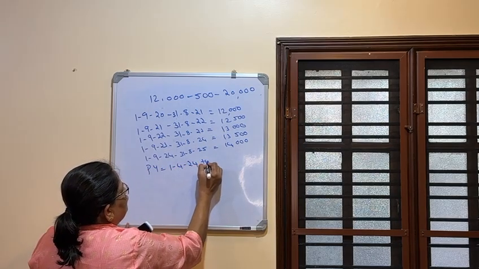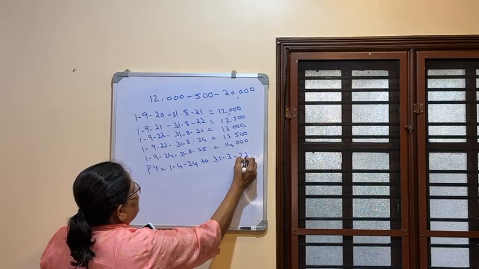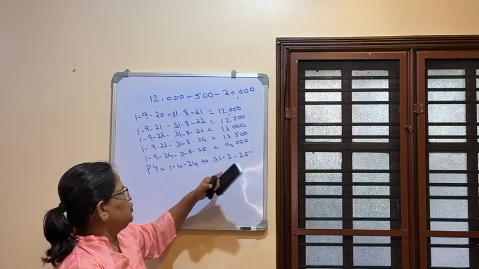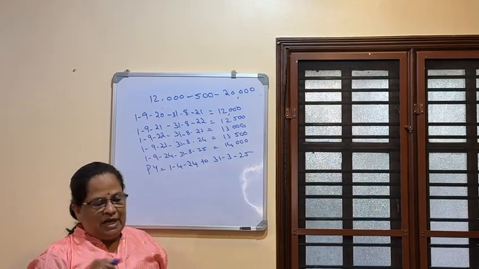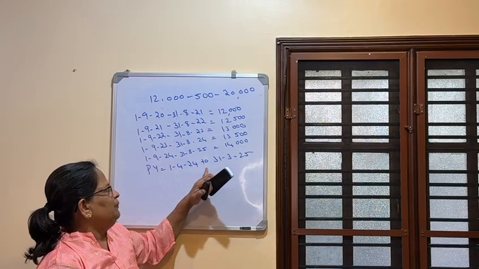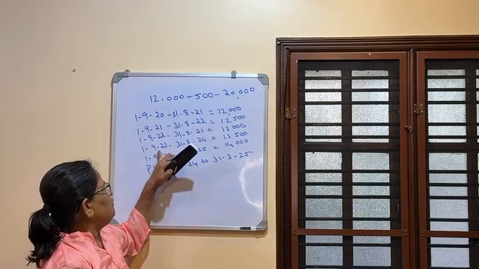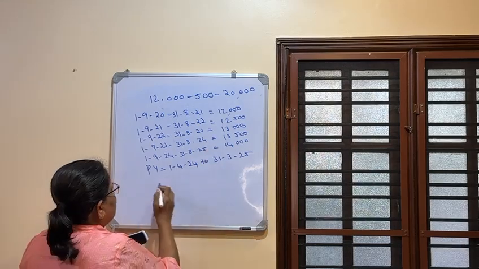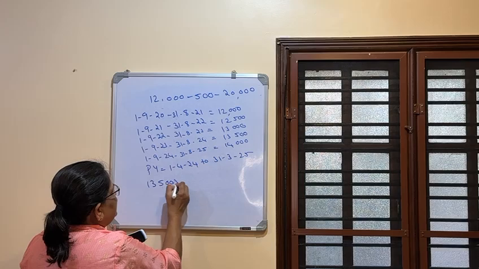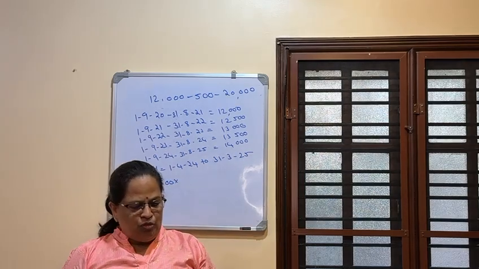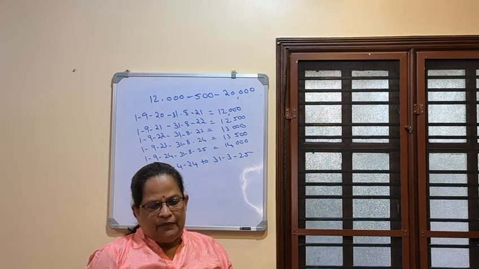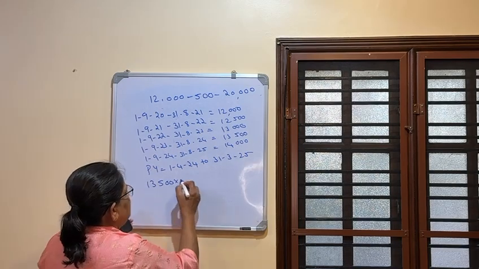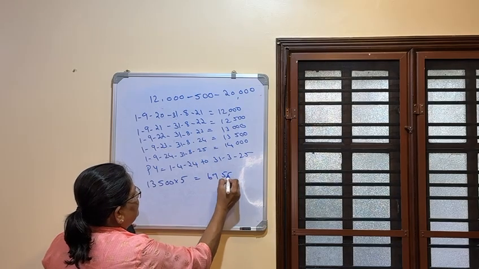Now your previous year is 1/4/24 to 31/3/25. Now this is the question. What is the salary? April 1st 24 to March 31st, this is your previous year. Now salary from 1/4/24 to 31/8/24 is 13,500. So 13,500 into how many months? April, May, June, July, August, that is 5 months. Into 5, 67,500.